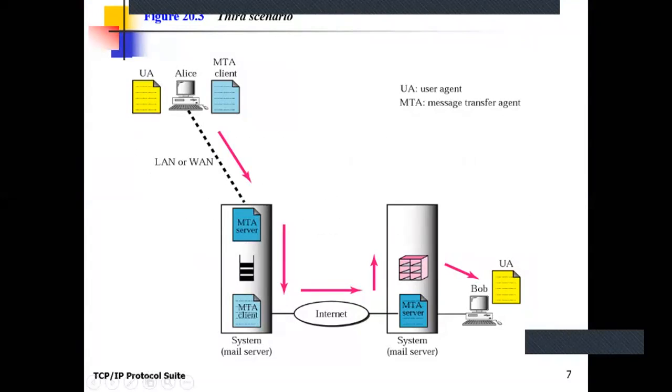Clear? And two pairs of MTA agents, one working between the sender and the sender's mailbox, and another working between the sender's mailbox and the receiver's mailbox or receiver mail server. Clear?